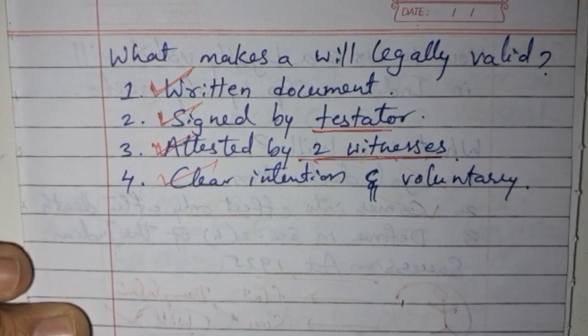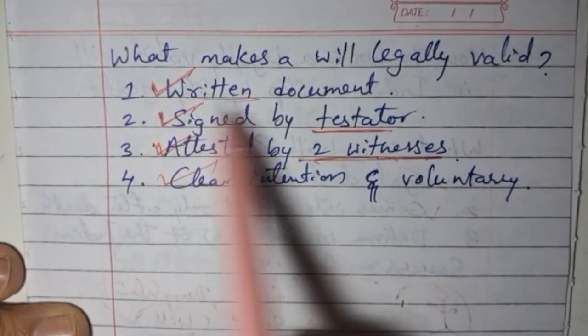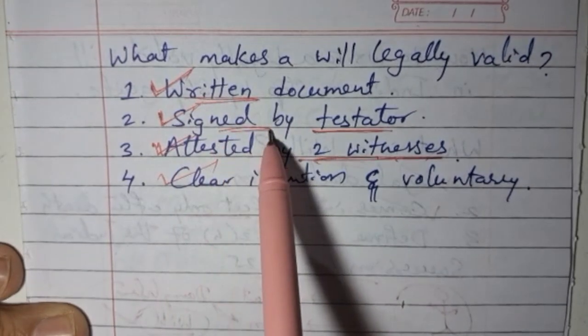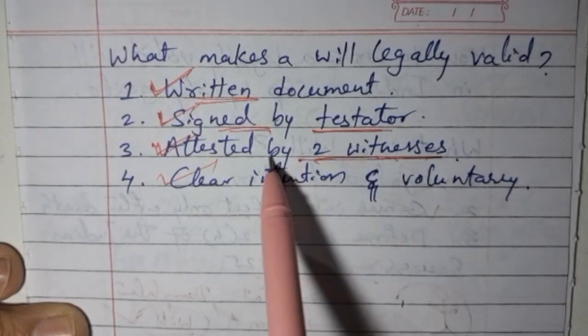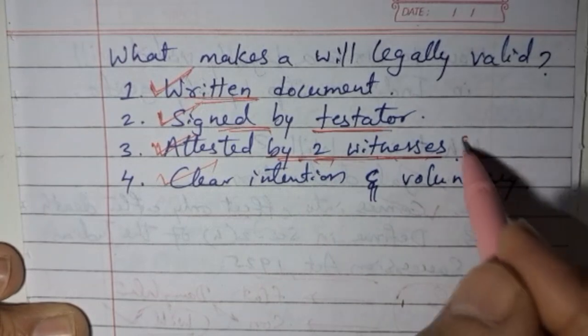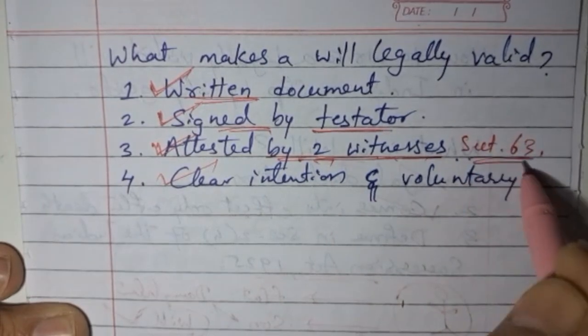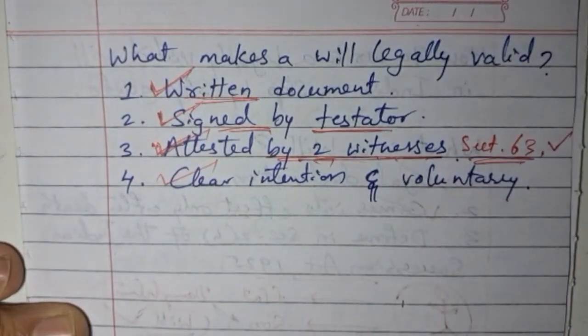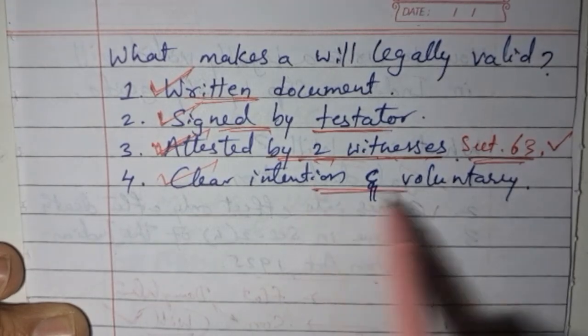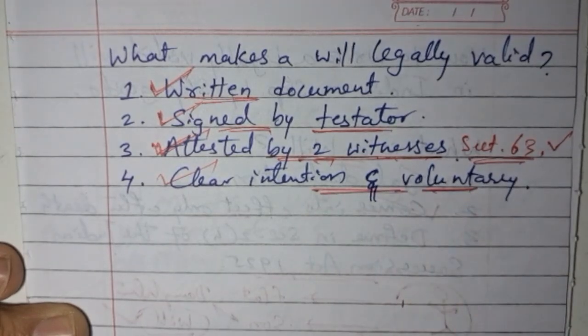So we need to be very careful whenever somebody is writing a will, or if you are going to write a will at any point of time. It should be a written document, signed by the testator, the person who is going to write the will, and attested by two witnesses. This is governed under Section 63 of the Indian Succession Act 1925. If there are no witnesses, that will cannot be enforced, and there should be a clear intention to write the will, and the execution should be made voluntarily by the testator.